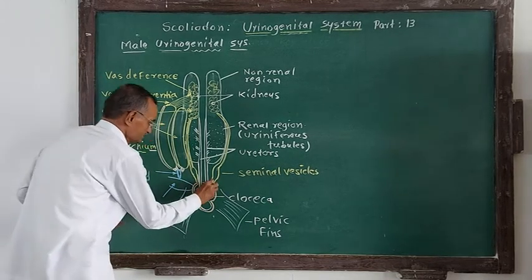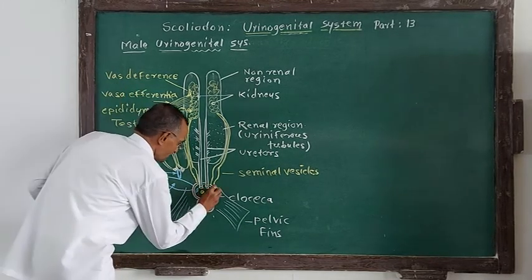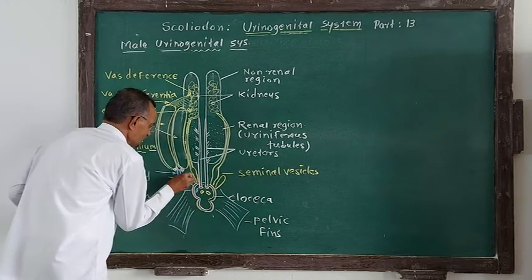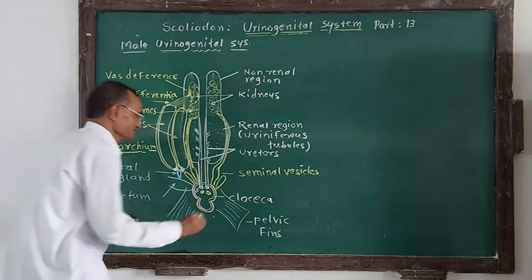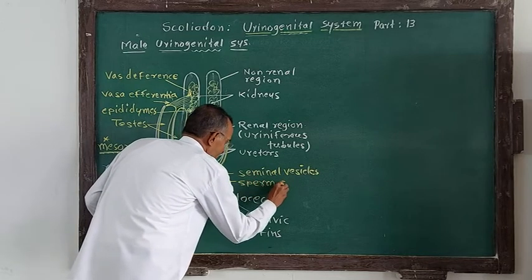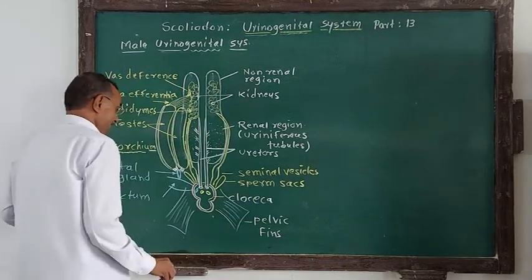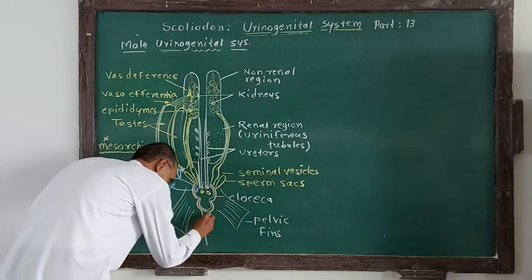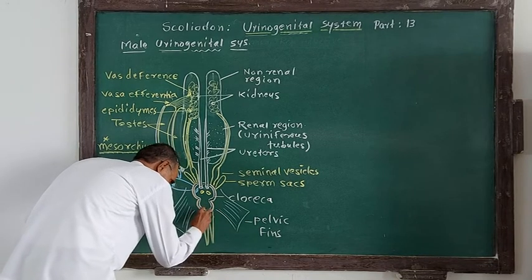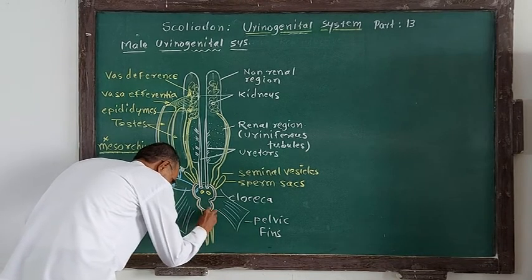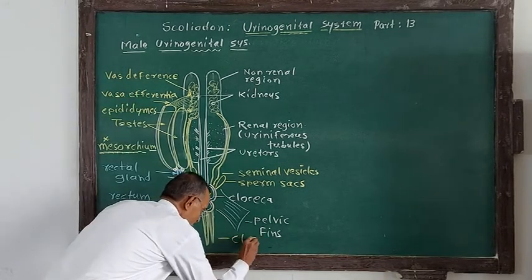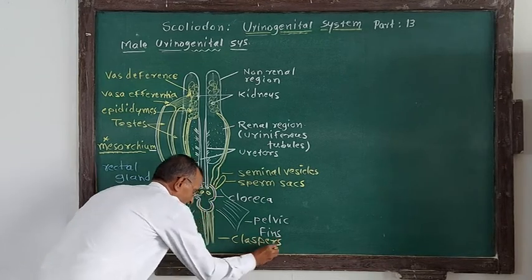In addition to that, the cloaca also has a type of sacs. These are called sperm sacs, part of the reproductive system. Another most important part is a pair of grooved claspers in the male, like this, having a groove, having a cavity. So these are called claspers, also part of the male reproductive system.